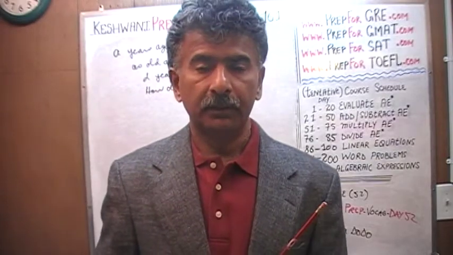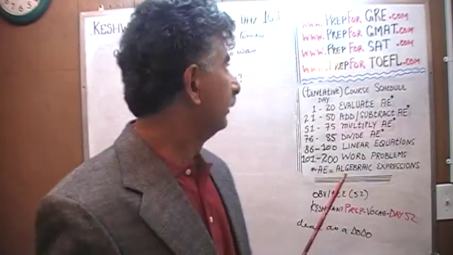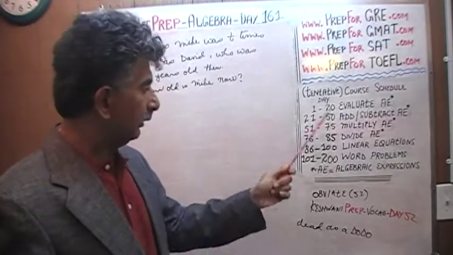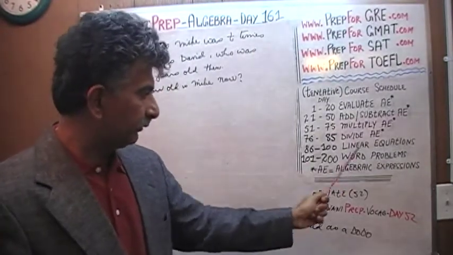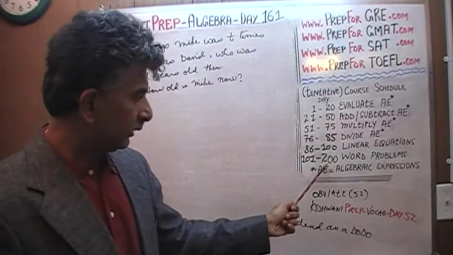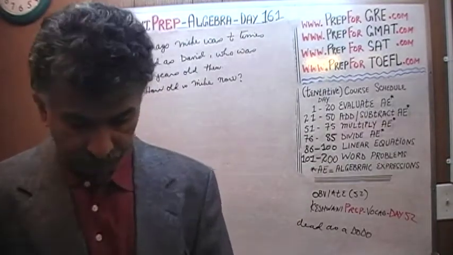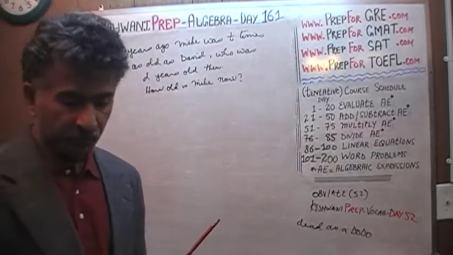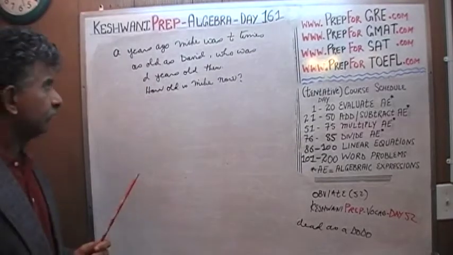We are here because we want to learn algebra. Today is our lesson number 161. Day 161, we are in the process of solving word problems from day 101 through 200. Today is our 61st day. The problem is already on the blackboard for today. Here is how it goes.